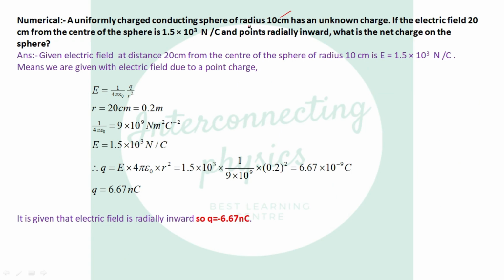Okay. Now the second, a uniformly charged conducting sphere of radius 10 centimeter has unknown charge. If the electric field 20 centimeter from the center of the sphere is 1.5 into 10 raised to power 3 Newton per coulomb and points radially inward. Okay, note this point, radially inward. So what is the net charge on the sphere?